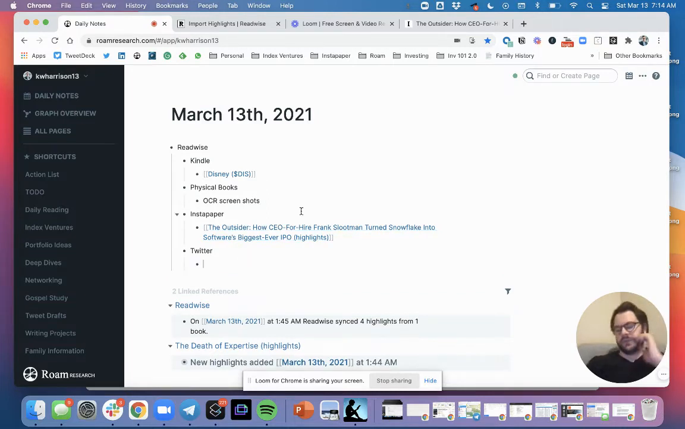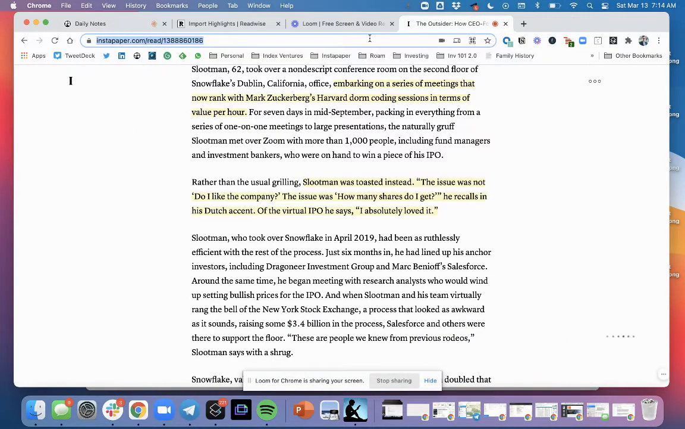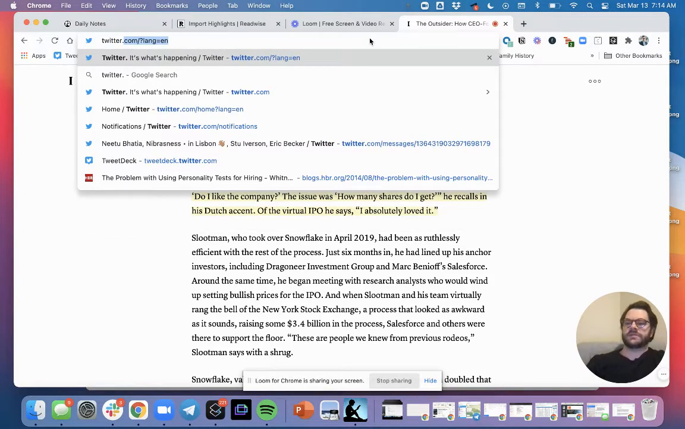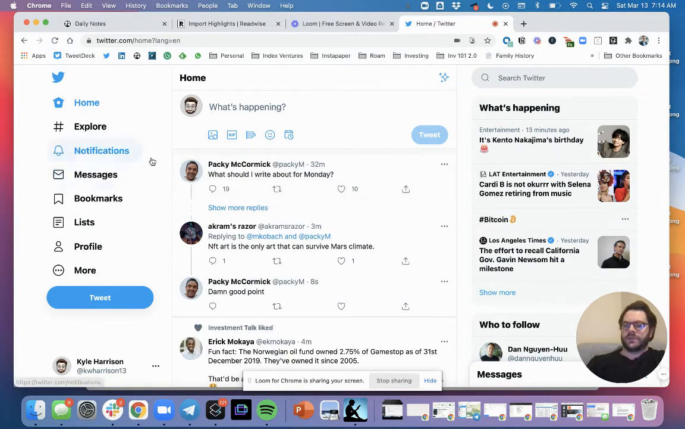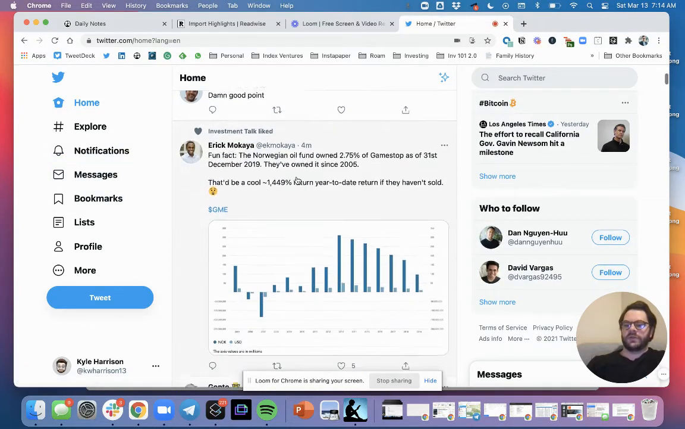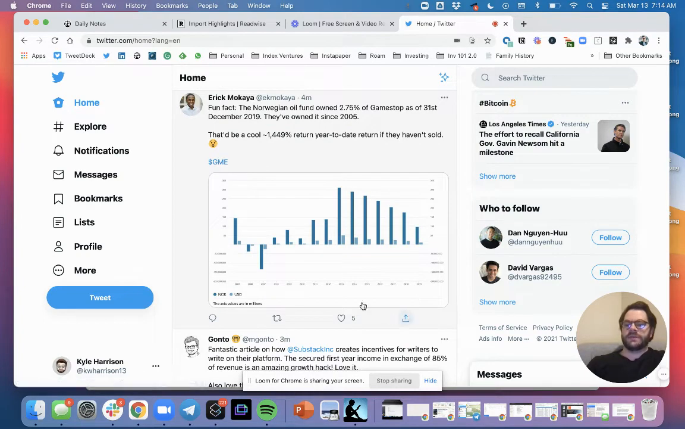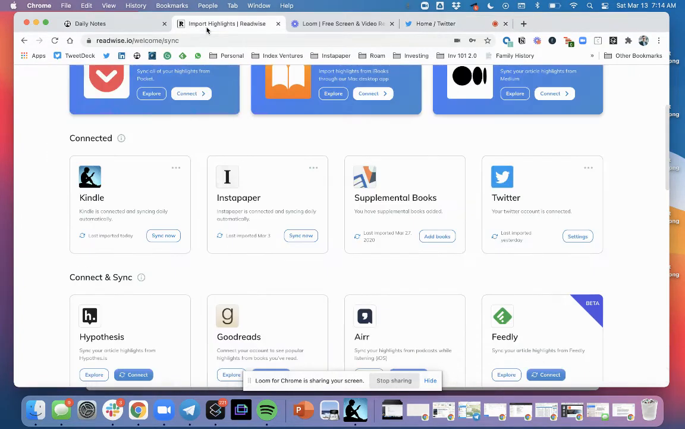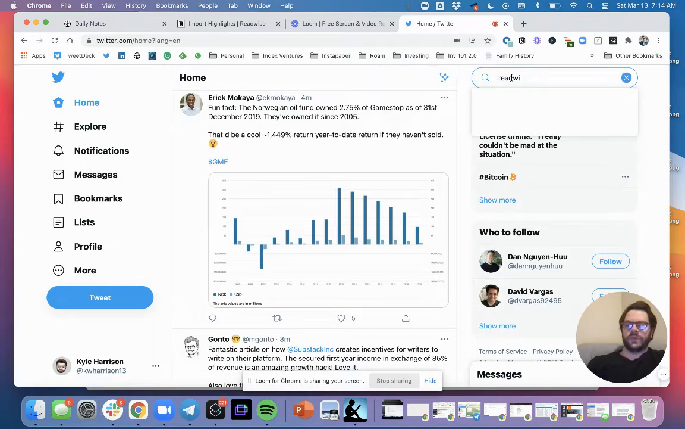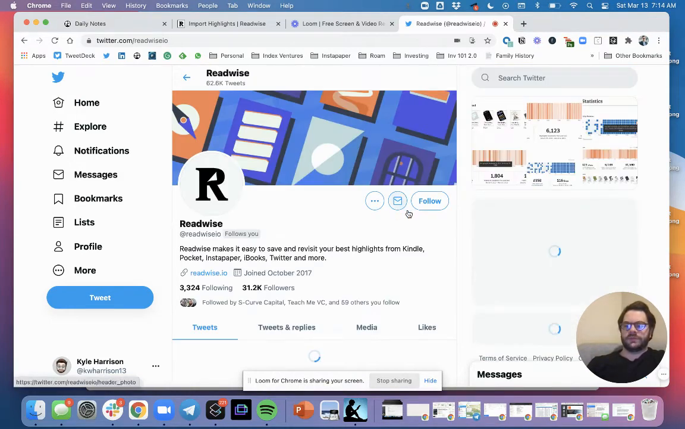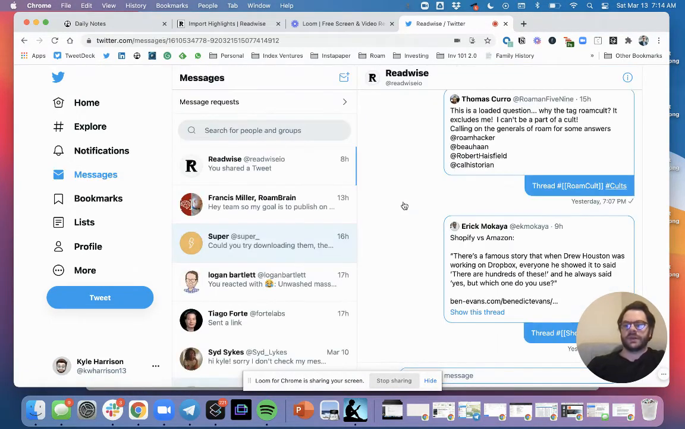And then Twitter, honestly, this is the most powerful thing. A good solid chunk of my investment interests and research starts with just trying to follow people on Twitter and seeing what they're sharing. When you find something on Twitter that you like, you can just DM it to Readwise. If you have it connected to your Twitter account, you literally just DM it to the Readwise account.